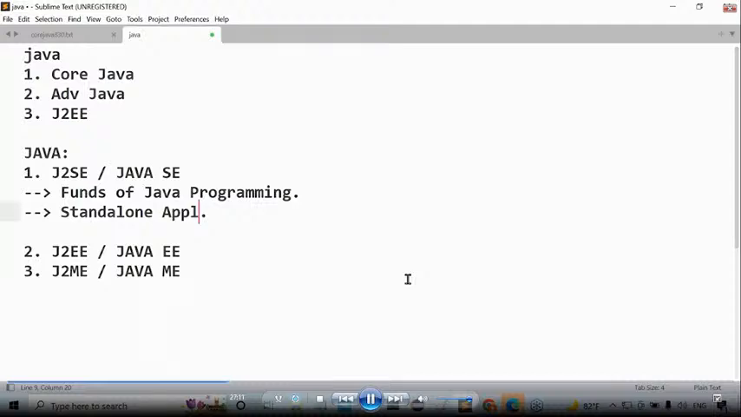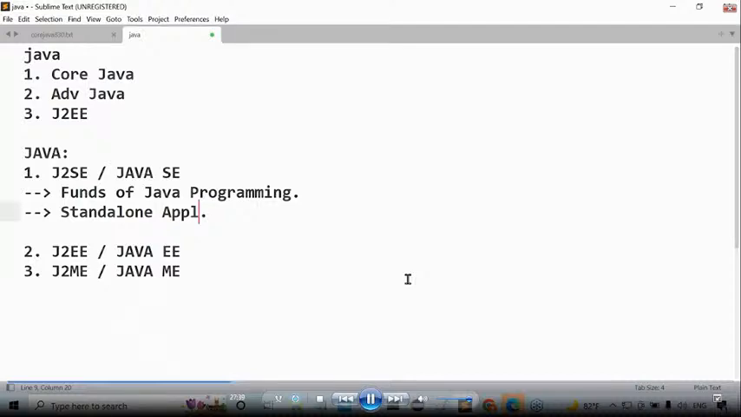Now, three questions I will ask to all of you. You have to answer all three questions. Question number one. What is J2SE? Java 2 Standard Edition. Good. This Java 2 Standard Edition will cover what? Fundamentals of Java programming. By using these fundamentals, which type of applications are you able to prepare? Standalone applications. What is a standalone application?